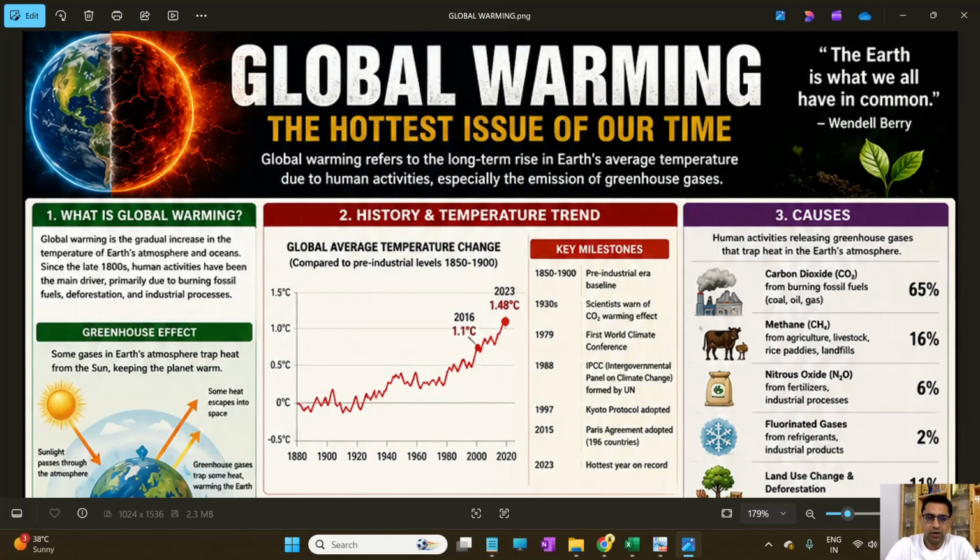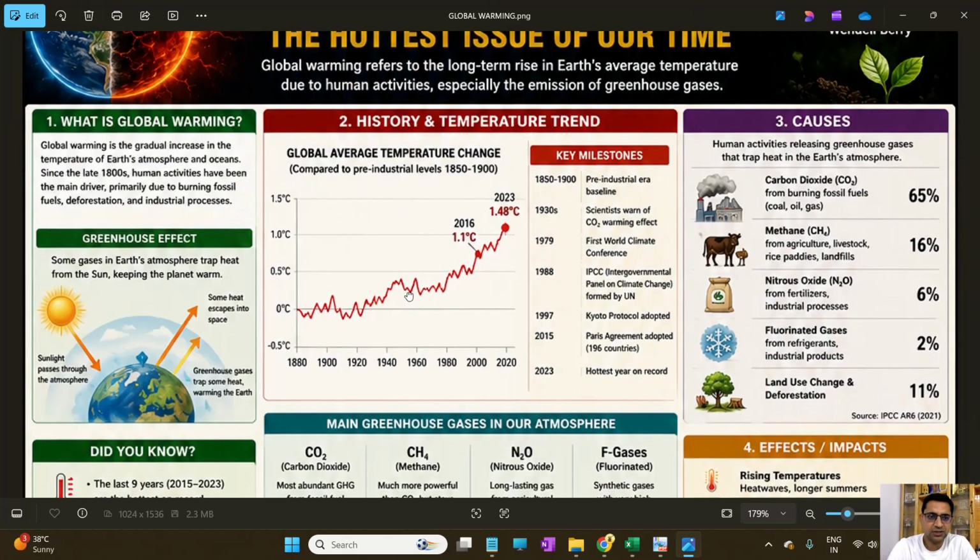Whenever we say global warming, it is a gradual increase in the temperature of the Earth's atmosphere and ocean since the late 1800s. Human activities have been a major driver, primarily due to the burning of fossil fuel, deforestation and industrial processes. So before we go ahead, first of all, we should understand the meaning of greenhouse